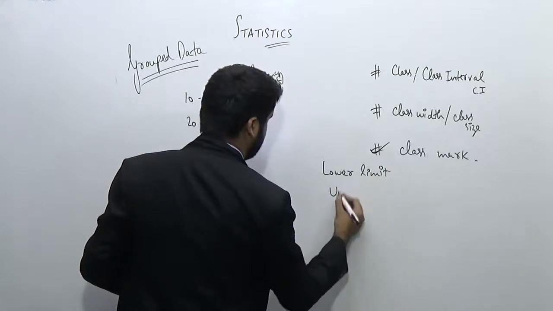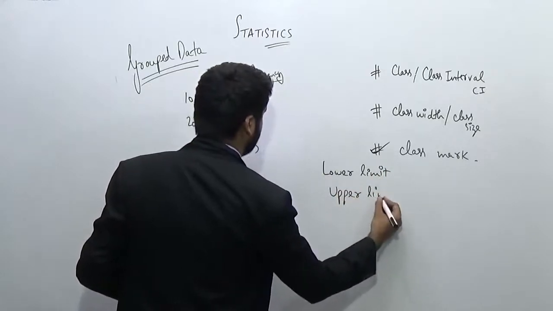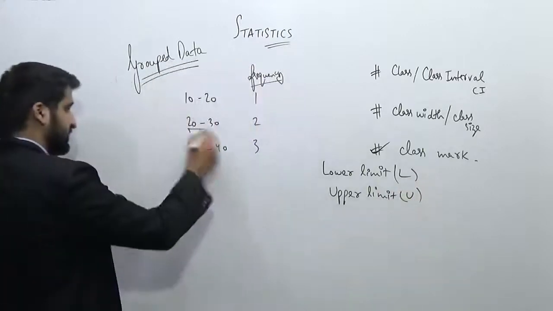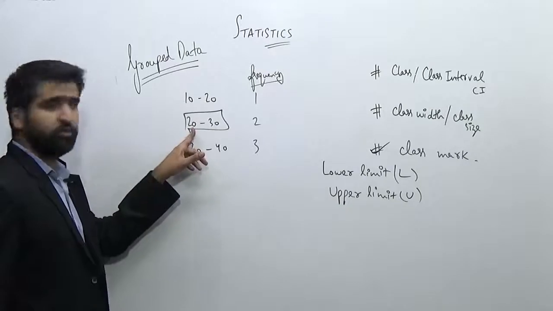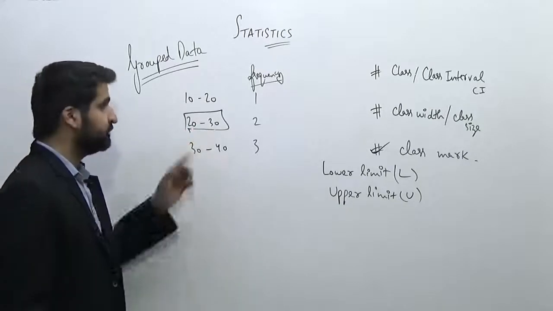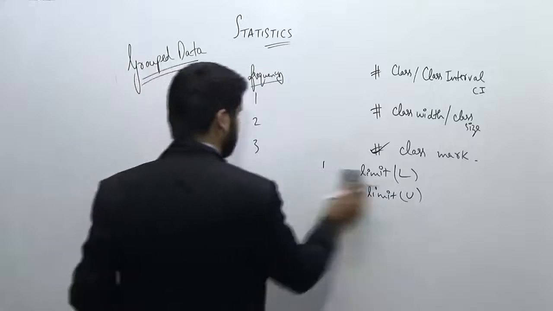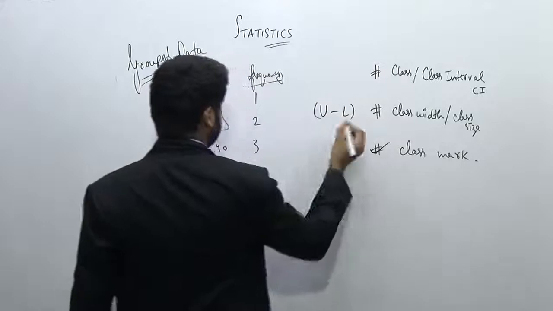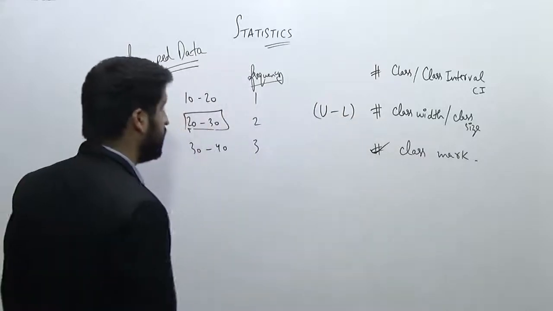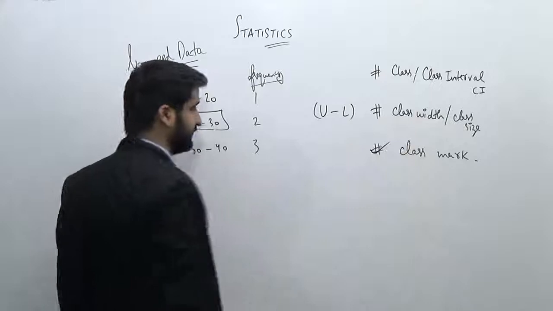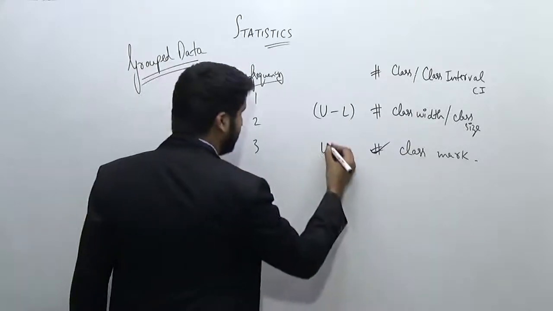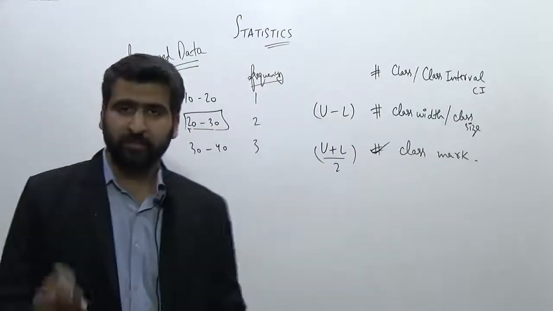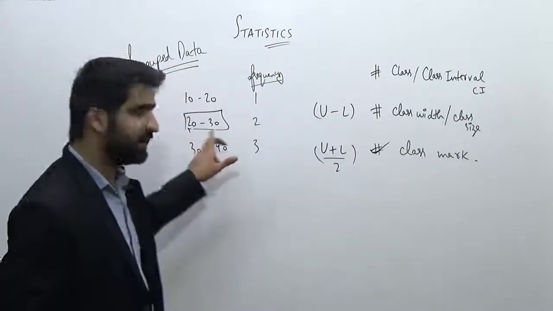and upper limit. So can you tell me what is the lower limit, or L, of this class? The lower limit L will be equal to 20 and U will be equal to 30. So we can simply say that the class width of a class is given by U minus L. Right? The class mark will be (U plus L) by 2, the middlemost entry of this class. The middlemost entry of this class will be the mean of upper limit and lower limit.